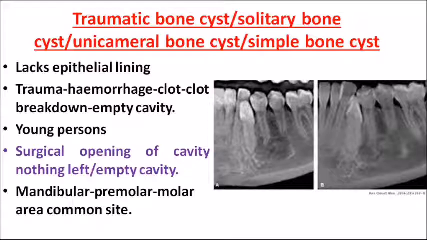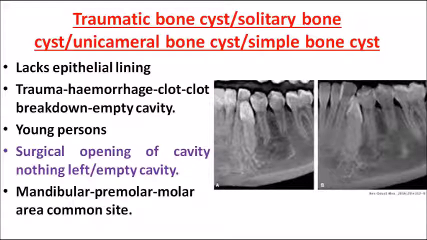There could be hemorrhage and clot formation, and when this clot breaks down, an empty cavity forms. There is no epithelial lining for this cavity. That is the reason you have a traumatic bone cyst.